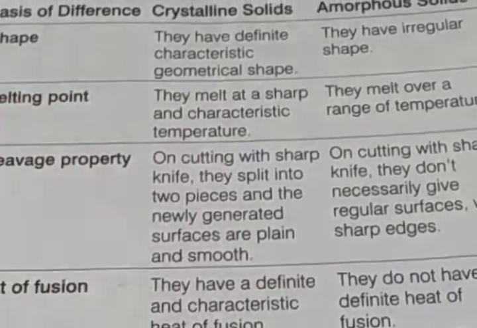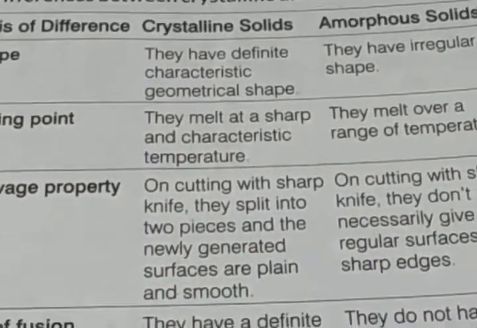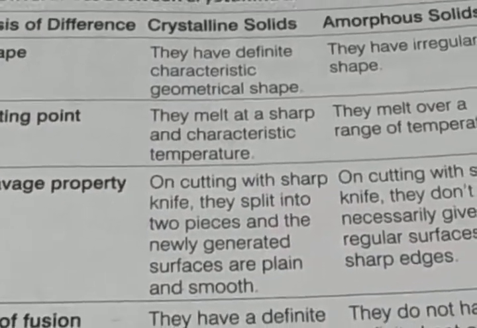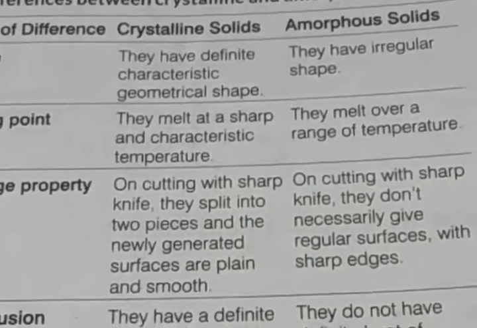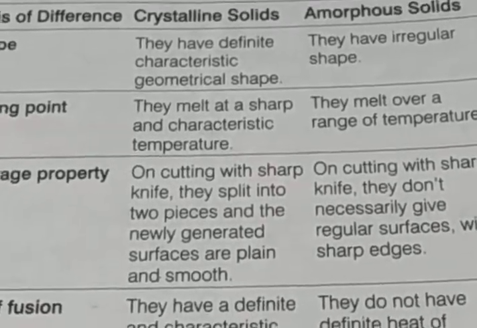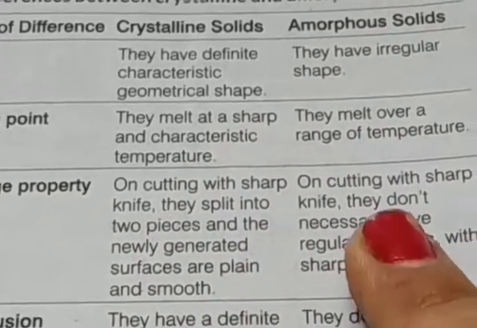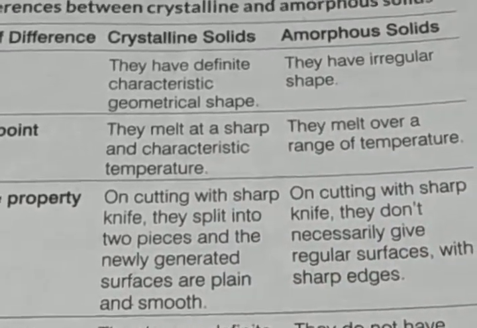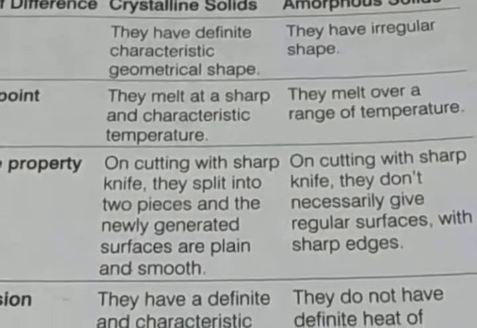Whenever we cut by knife, it splits into two pieces, and the newly generated surfaces are plain and smooth. Then in amorphous solid, on cutting with a sharp knife, they don't necessarily give regular surface with sharp edges.